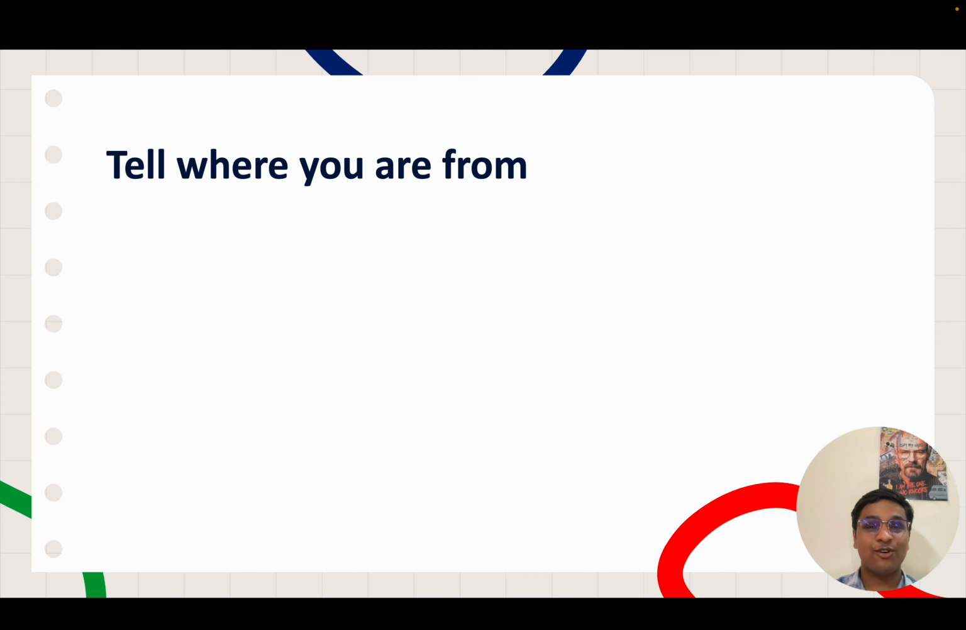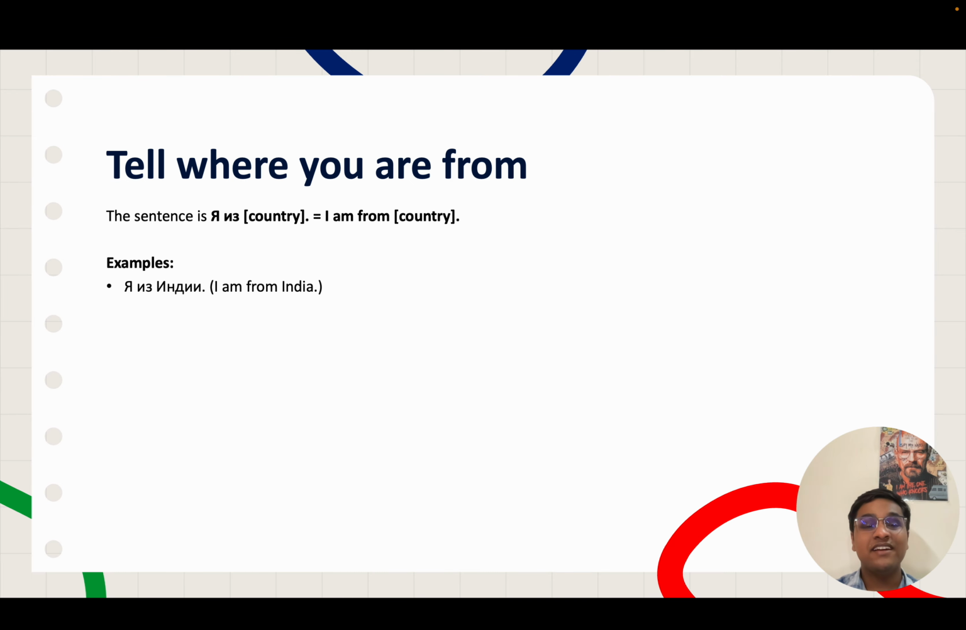Okay, so let us now learn how do we tell someone where we are from. The sentence is simple. It's Я из blank, and in that blank you put your country name. Я means I and из means from. For example, since I'm from India, I would say Я из Индии. Someone from America would say Я из Америки. Someone from Russia would say Я из России.